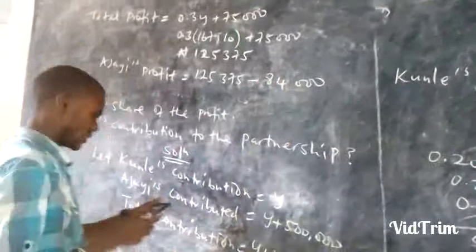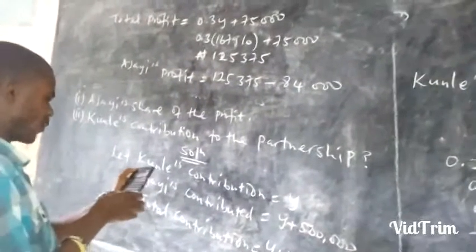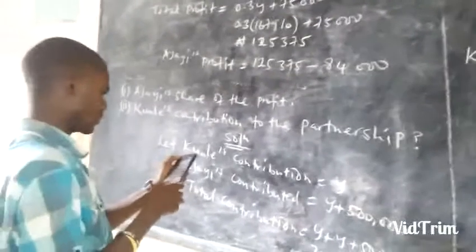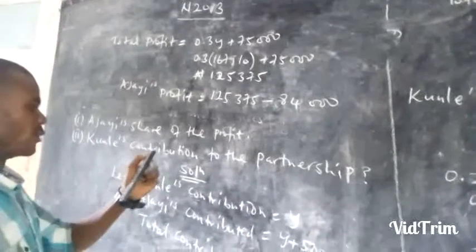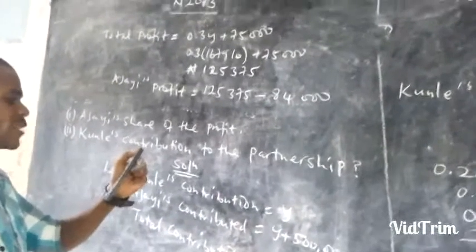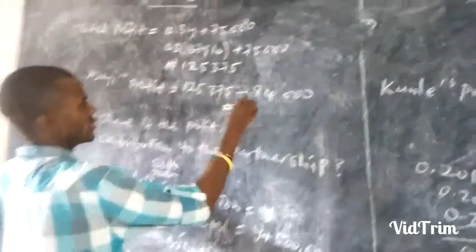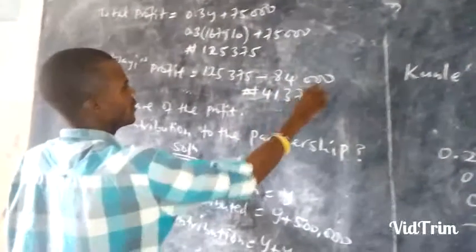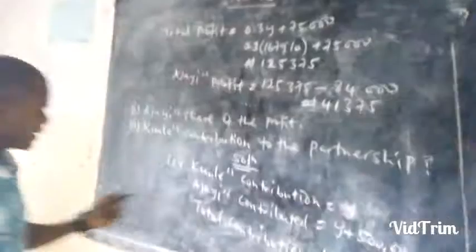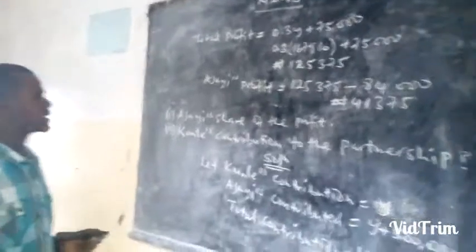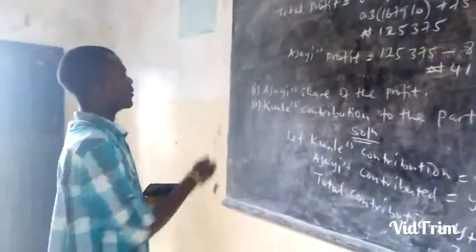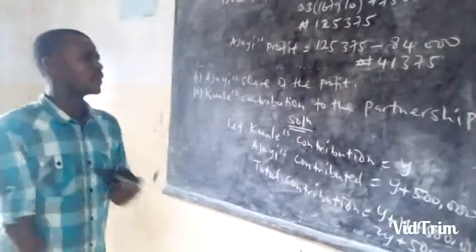That will give us 41,375 naira. So if that is the analysis, we have got Ajayi's share of the profit.